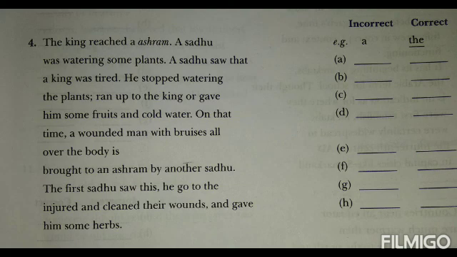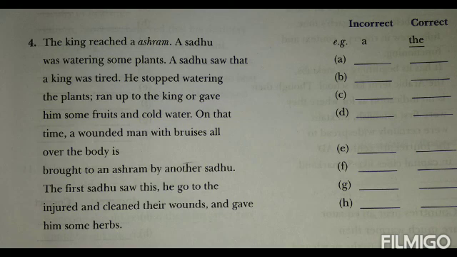A king was tired. He stopped watering. Here a is wrong, the should be correct because already we have talked about the king. And when we have talked about a person, next time if we are talking about the same person, then instead of a, the article the will come. So a is wrong, the king will be correct.